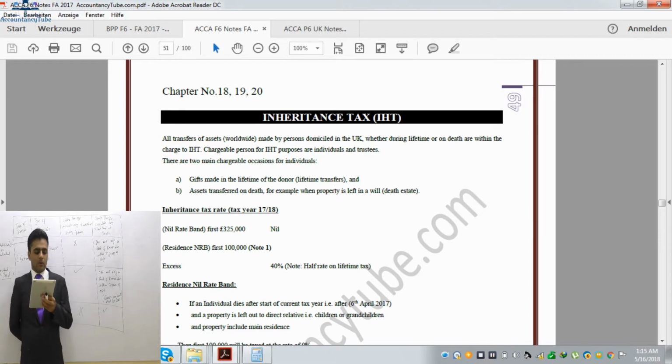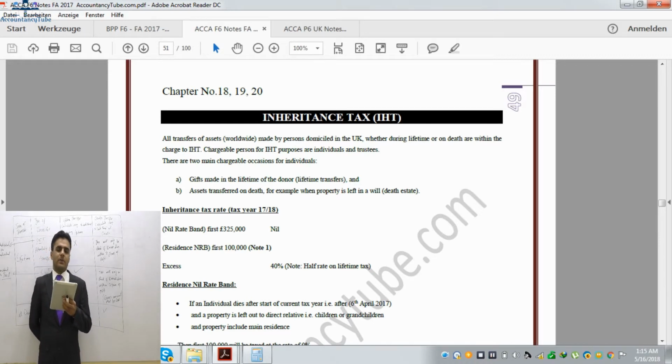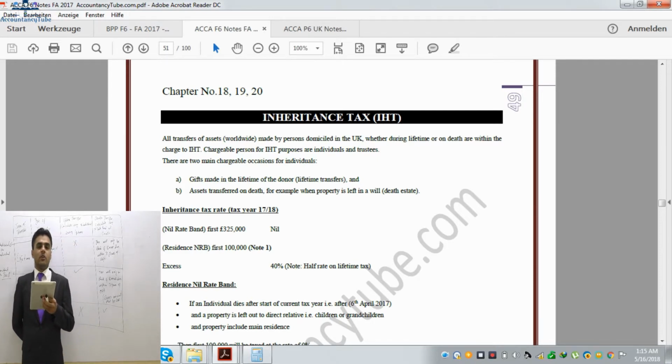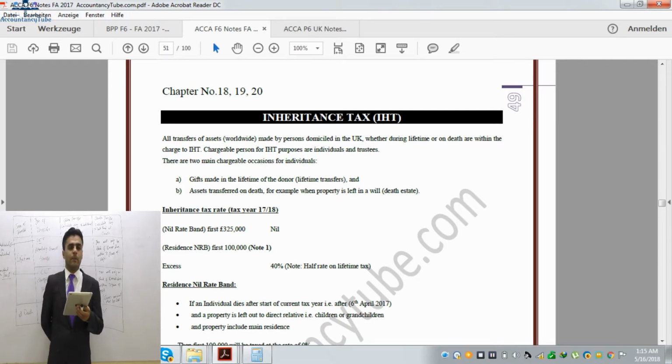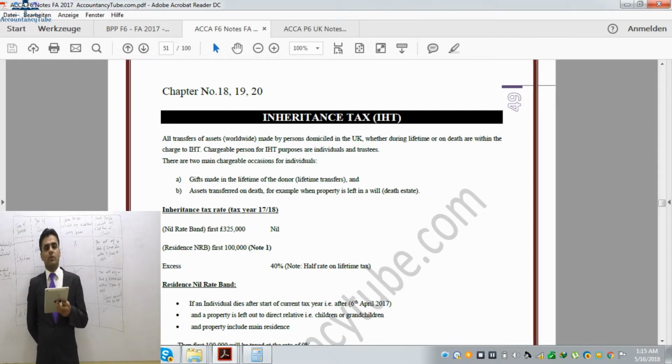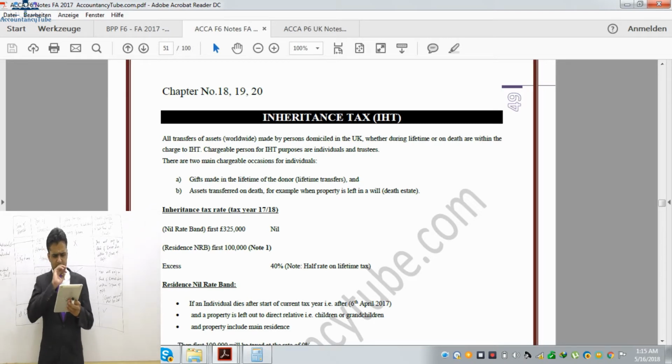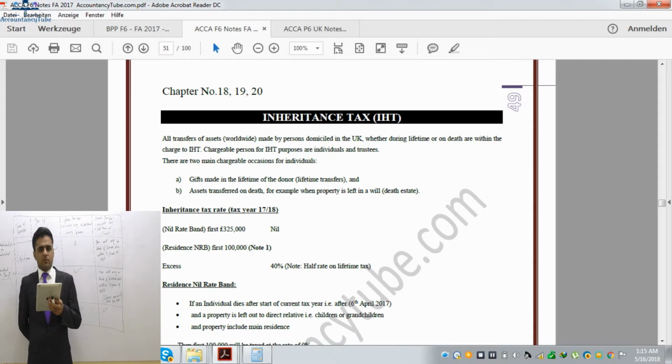So on the first £100,000 you will not have to pay any tax. Now this is on top of £325,000. £325,000 is the normal nil rate band, whereas this residence nil rate band is £100,000, so that is on top of that. But please remember, it is the residence nil rate band, so it can only be used on the main residence. So whenever there is a transfer of a main residence from an individual to a direct relative, where there are children, in most cases they are children.